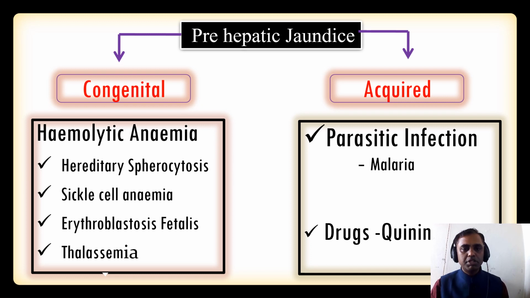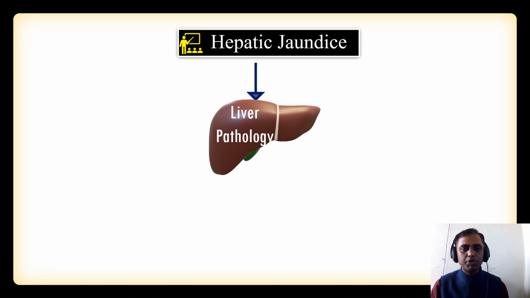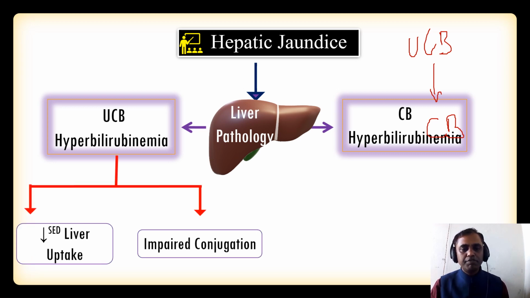Now we will study the hepatic jaundice. As we studied, hepatic jaundice is produced in the liver. As we studied in bilirubin metabolism, the change of unconjugated bilirubin into conjugated bilirubin happens in the liver, so this will be deranged in hepatic jaundice. So it can produce both unconjugated hyperbilirubinemia as well as conjugated hyperbilirubinemia. When it produces unconjugated and when it produces conjugated hyperbilirubinemia, we will make very clear.